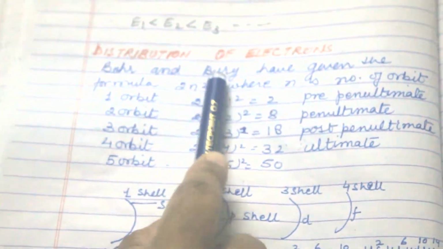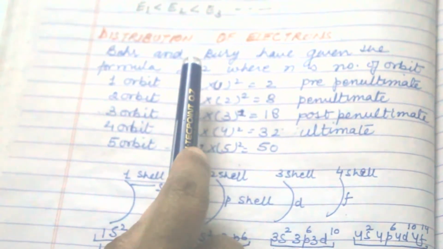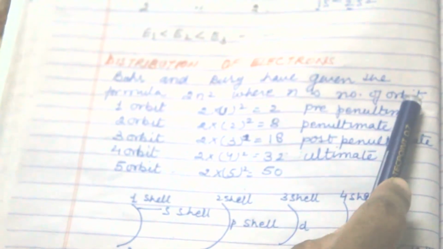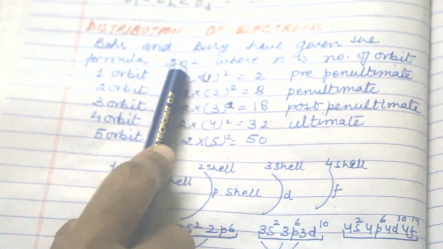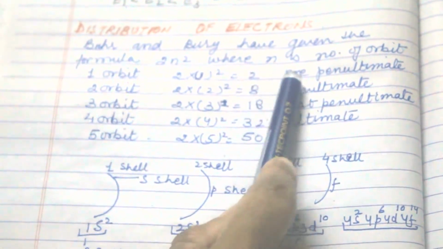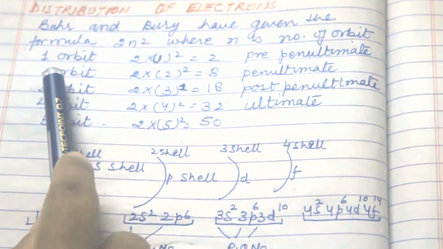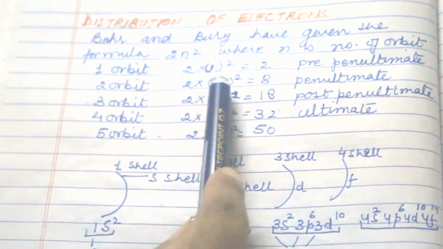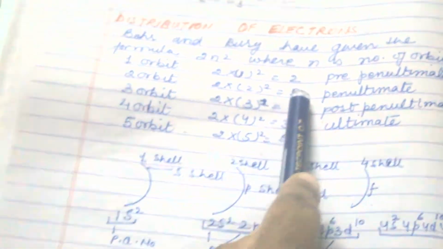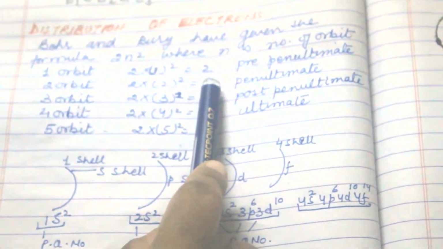By this formula we know how electrons are distributed in energy levels, where n is the number of the orbit. For the first orbit, that is K, we put 1 square in place of n. 1 square is 1, and 1 times 2 is 2. So in the pre-penultimate shell there are only 2 electrons. Next is the L shell: 2 square is 4, 4 times 2 is 8. Next to pre-penultimate is penultimate, so in the penultimate shell there should be 8 electrons.